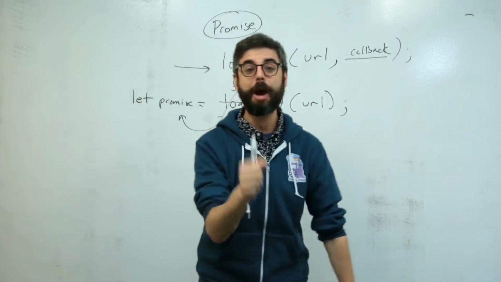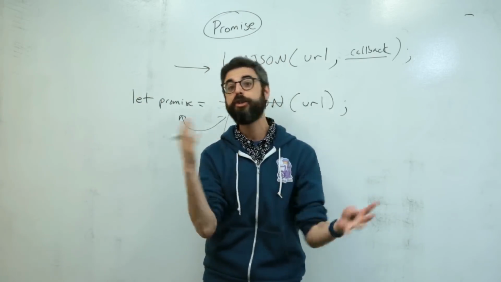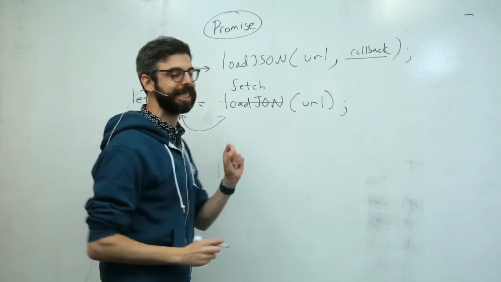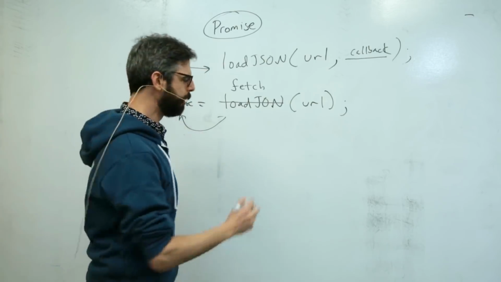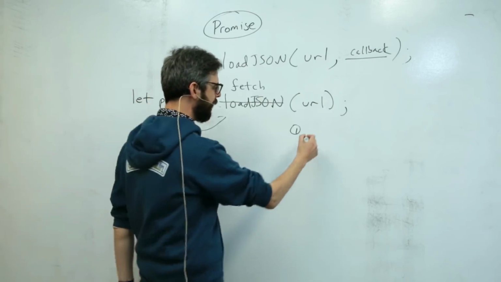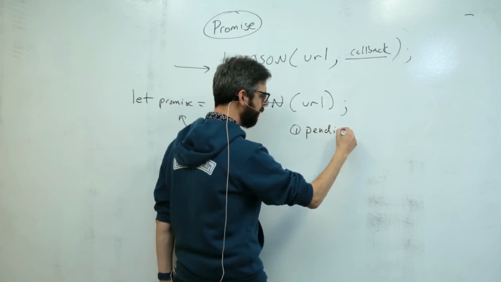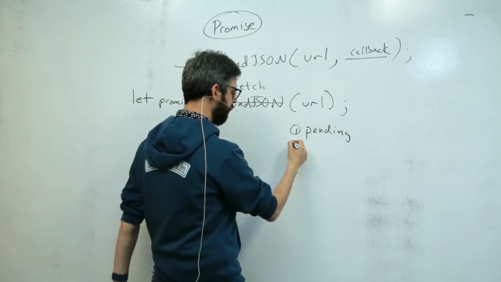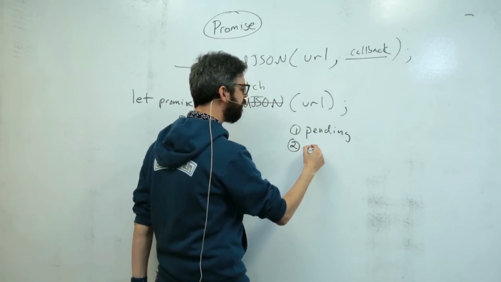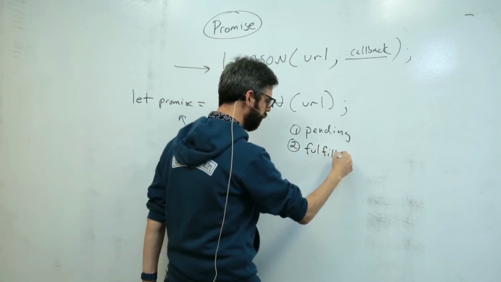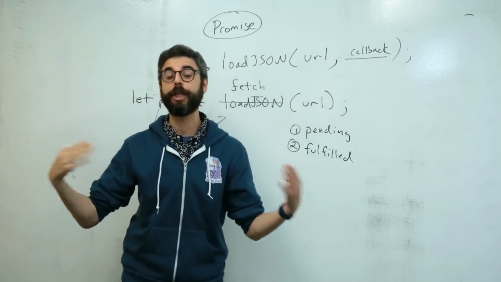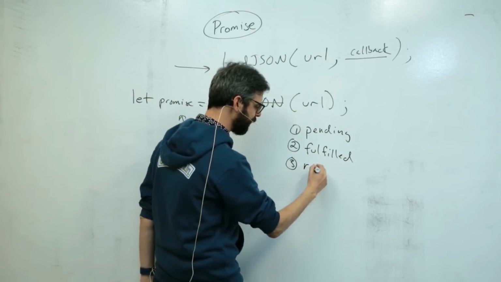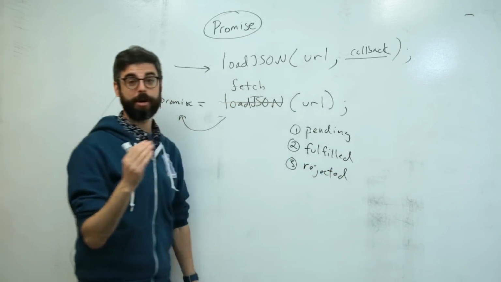Once I have that promise, I have it as an object, and I can do all sorts of things with it. But the idea of a promise is that it's an object that can be in a certain state. So the possible states are, it can be pending, right? This is while I'm waiting to get the data back from the API. It can be fulfilled, which means it's been successfully resolved. I have the results back from the API. Or it can be rejected, meaning some error has happened.